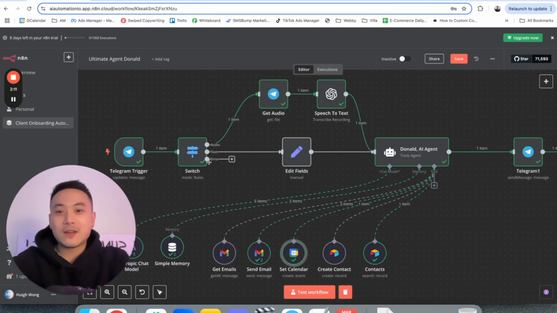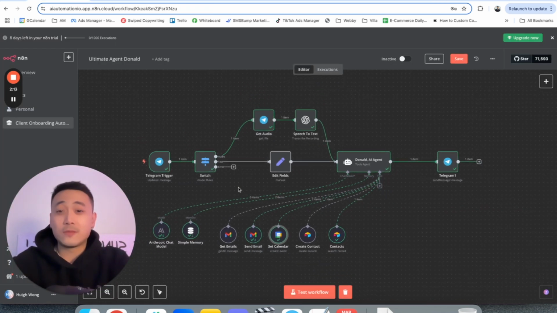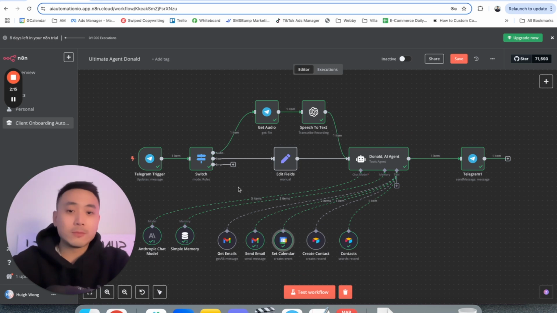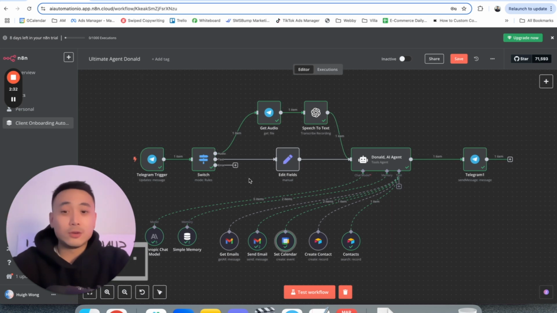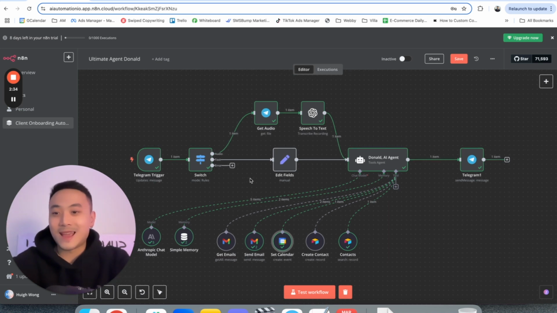So we're going to dive deep into how to build this yourself and, more importantly, how to make money from it, so that you're not only doing this for yourself and automating tasks in your own life, but you're also building these and selling these as a package to businesses, so you can make upwards of $5,000 to $10,000 on the low end every single month. You can do this completely remotely. All you need is an n8n account, and you just build this and sell this to businesses. They want to use AI, but they don't know how to, or they haven't got the time or the workforce to do it. But now everyday people just like you and me can do this.